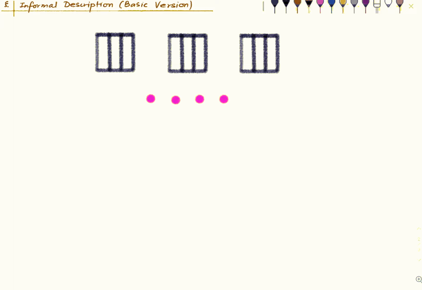So suppose we decide that this one goes here, this one goes there maybe, this goes there, but then it turns out that there will be a cage which will have to accommodate more than one pigeon, right? So a general statement that we can make here is the following. Suppose P pigeons are to be put in C cages.